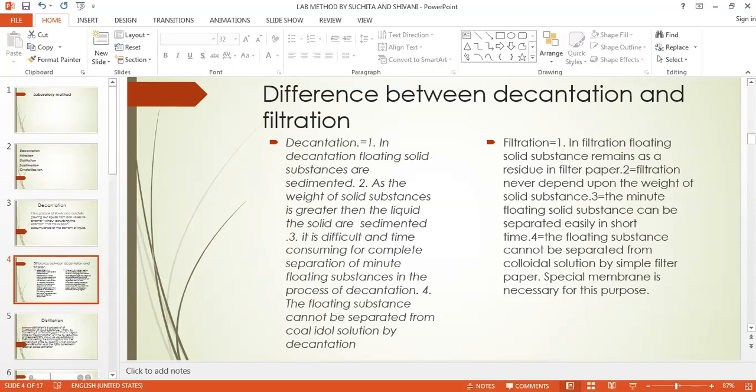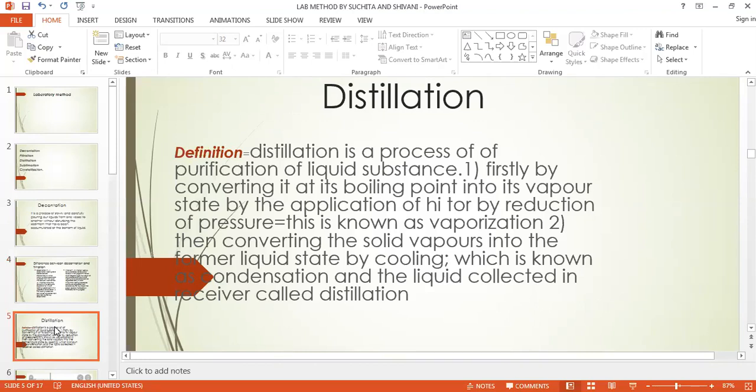The next method is the distillation. But before that, we will take a very small procedure, that is the evaporation. This is again our day-to-day life activity. You also know evaporation from standard fifth. It is a simple process of evaporating any solvent slowly from the solution when the solute is left behind as a residue.